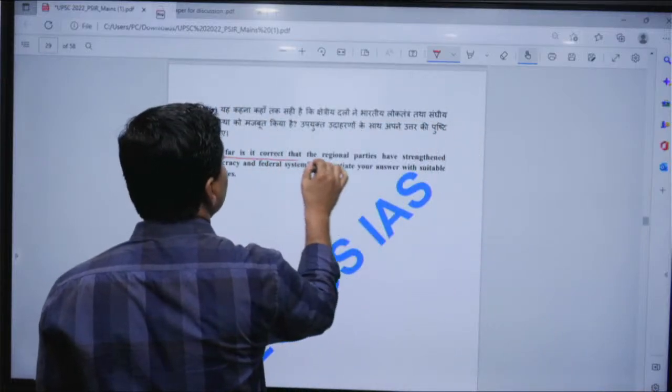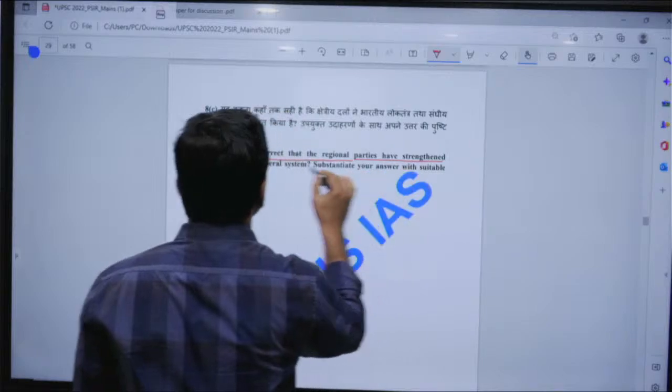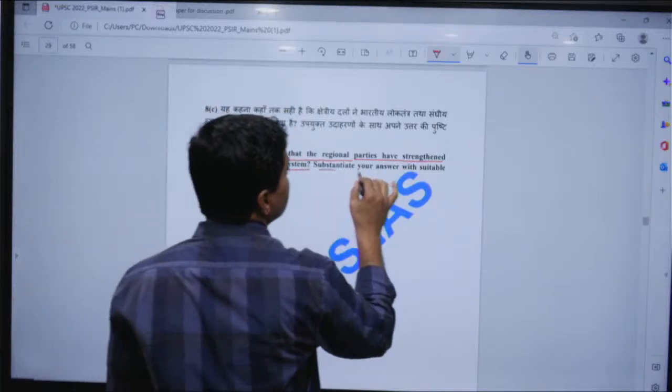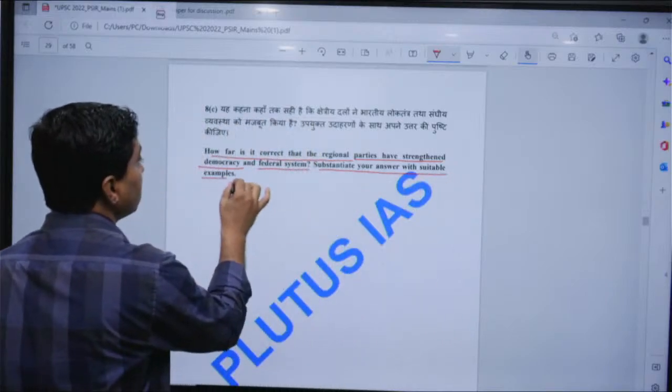how far is it correct that regional parties have strengthened democracy and the federal system? Substantiate your answer with suitable examples.